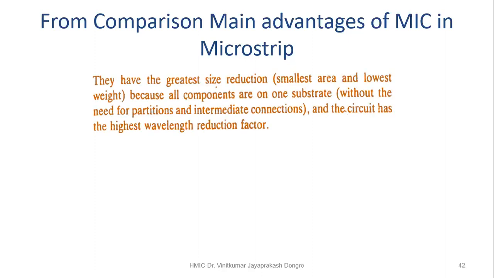Next, MIC. They have the greatest size reduction, smallest area, and lowest weight because all components are on one substrate without the need for partitions and intermediate connections. And the circuit has the highest wavelength reduction factor. This is for your convenience, how to write. So this is for MIC.